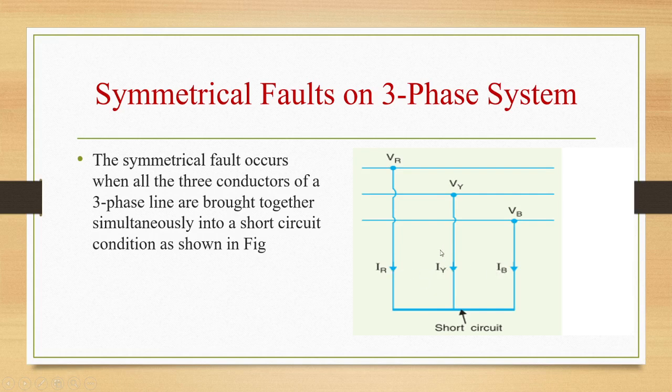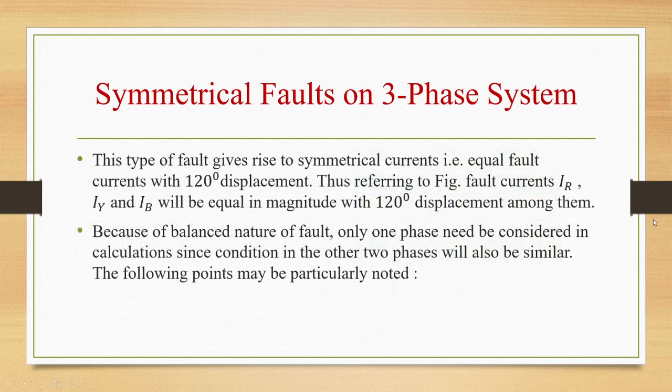So a symmetrical fault will occur when all the three conductors of a three-phase line, that is the R line, Y line and B line, are brought together simultaneously into a short circuit condition. If all the three lines are shorted together, then a symmetrical fault will occur.